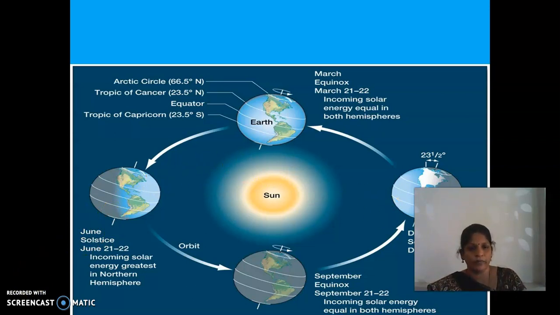Here you see the northern hemisphere does not receive the sunlight, that is the north pole, and the southern hemisphere, the south pole, receives the sunlight. So for the south pole it is 6 months daytime and for the north pole 6 months night time. Here both the northern and southern hemispheres receive the sunlight. And here both the northern and southern hemispheres do not receive more sunlight, it is moderate.